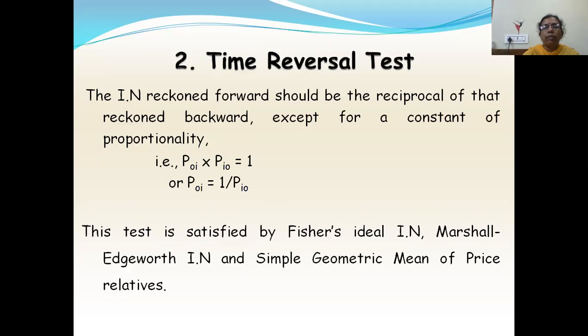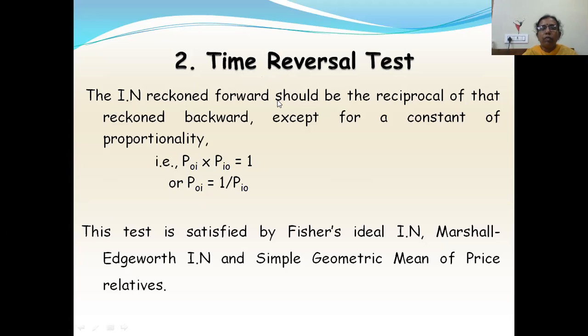The second test is the time reversal test. Time reversal test, from the name itself we can make it out. We are reversing the time. That means if you are calculating the index number as P0i, and when I reverse the time, it will become Pi0. So when you multiply those two, you should get 1. Or P0i should be the reciprocal of this Pi0. So that is what the time reversal test is.